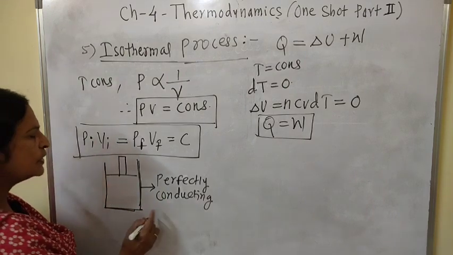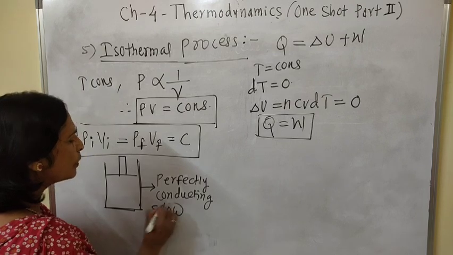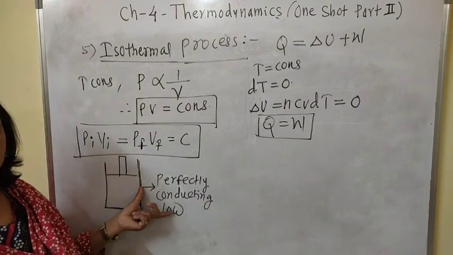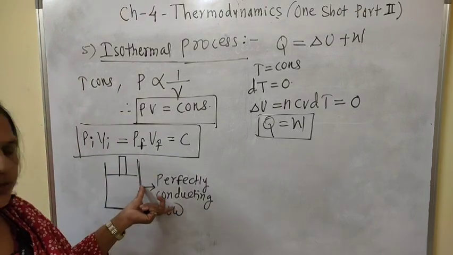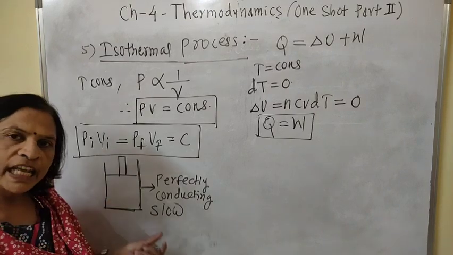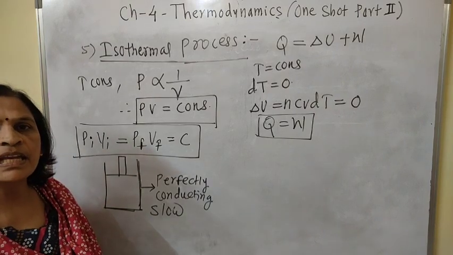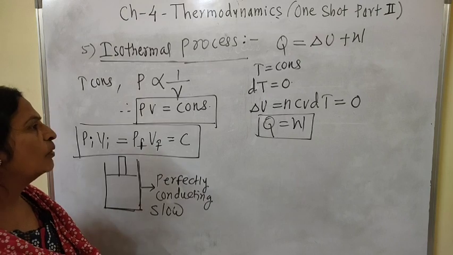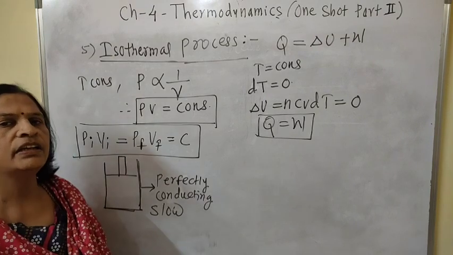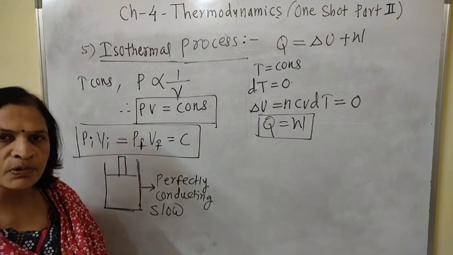Understood? And this is a very slow process, and due to that slow process, the system maintains its thermodynamic equilibrium. Now we have to define one term, quasi-static process.